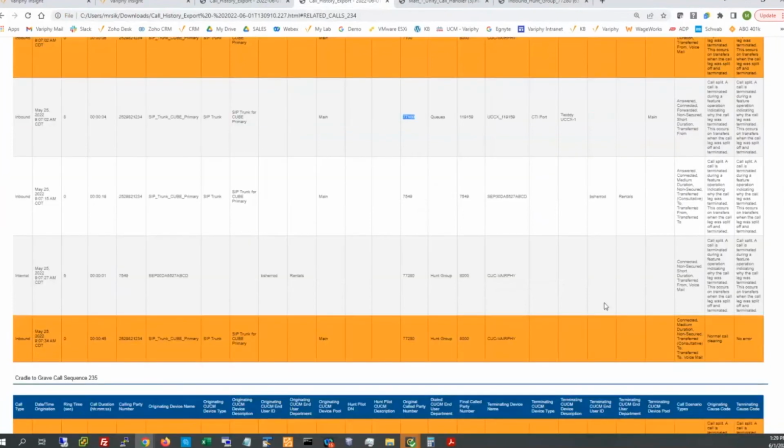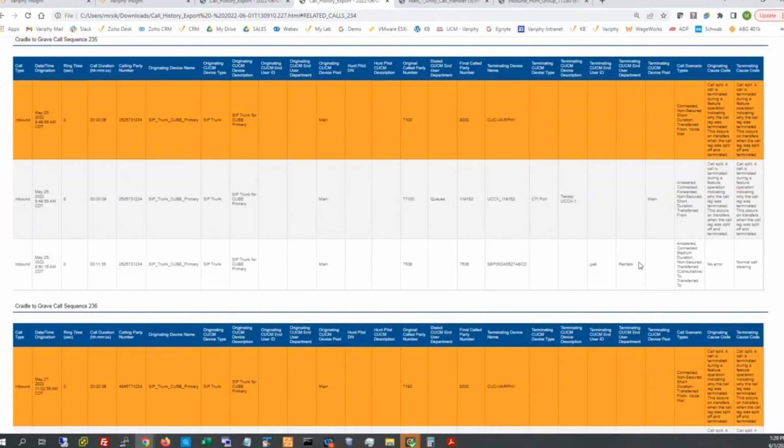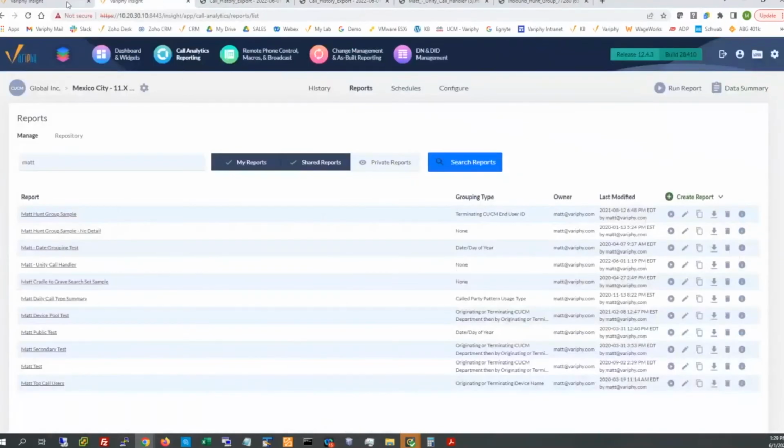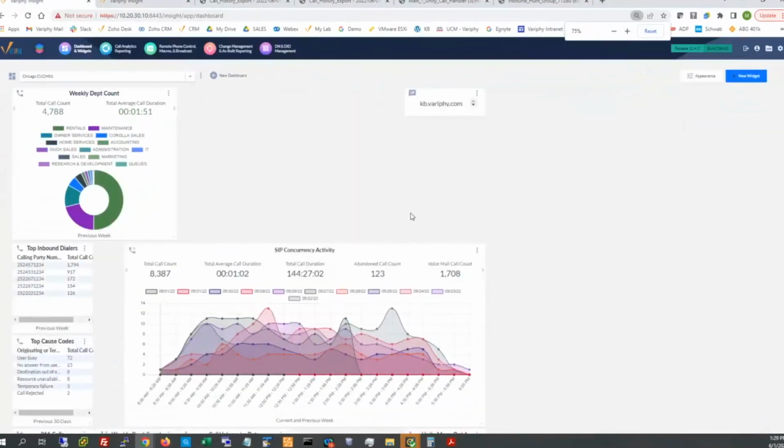And also pair them with the cause codes as well, because once again, that normal call clearing cause code should always be on the very last leg of every one of these sequences, denoting that the call is no longer active and has been terminated. So we get a lot of luxury with that. Knowing that and having those filters at our disposal, we can also then take that to the dashboard. I'm sure this is zoomed in way too much. Let me get back to 80% here.